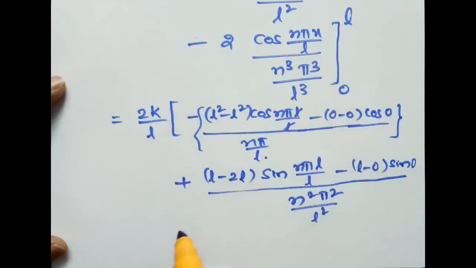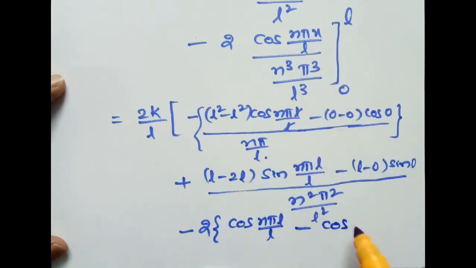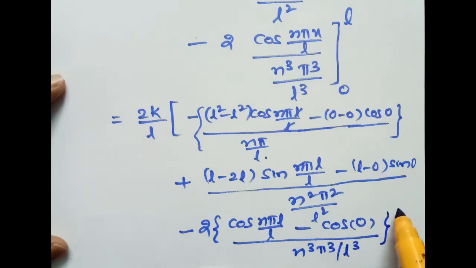In the third term, minus 2 into, now upper limit L, cos n pi L by L minus lower limit cos of n pi 0 by L, that is cos 0, by n cube pi cube by L cube. This is the substitution of upper limit minus lower limit in all the three terms occurred in the above step.